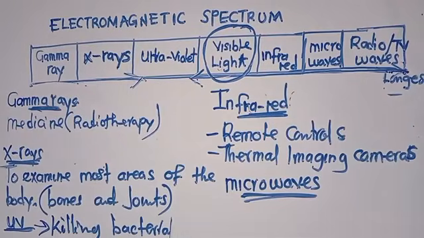Apart from saying that it is used in ovens, where we want to warm something like food, the major one that you are supposed to know is that it is used to detect speeding cars. It can also be used in telephone communication. But mostly we use this in ovens. This is what you are supposed to know and understand.